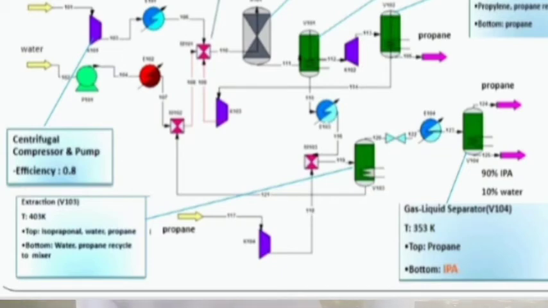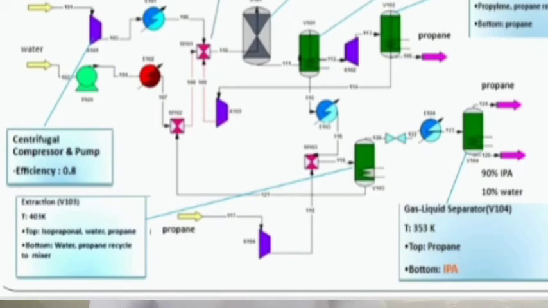The top product goes to cooler E104, and there is a gas liquid separator. The temperature is 353 Kelvin; the top is propane and the bottom is IPA. It means the propane is recovered on the top side, and on the bottom side the IPA product is 90%, and about 10% will be water. So that was the PFD.